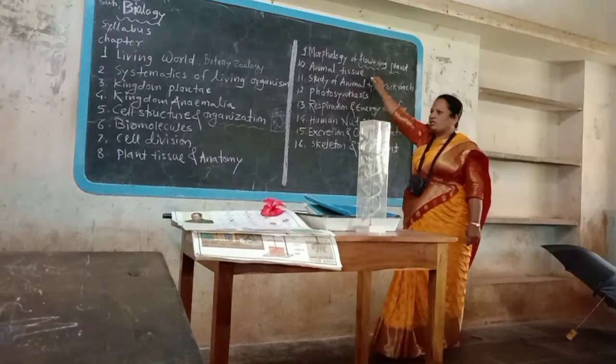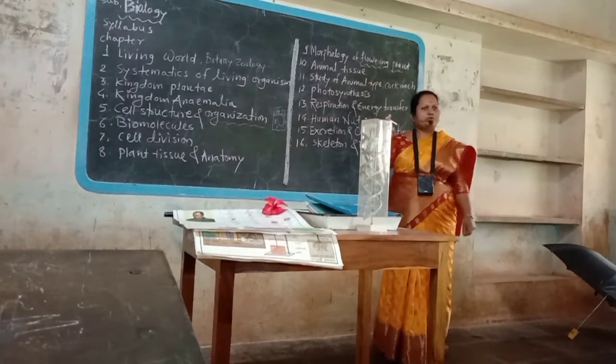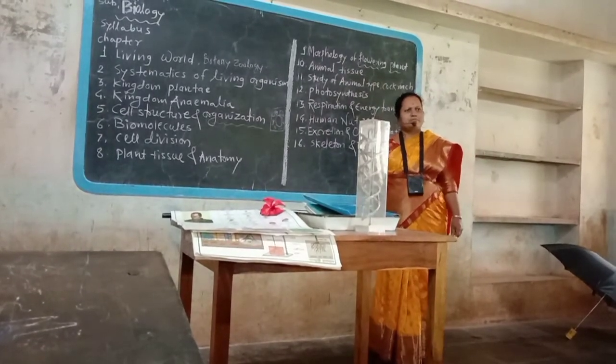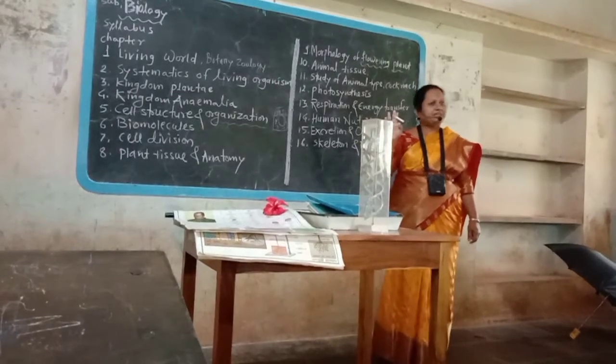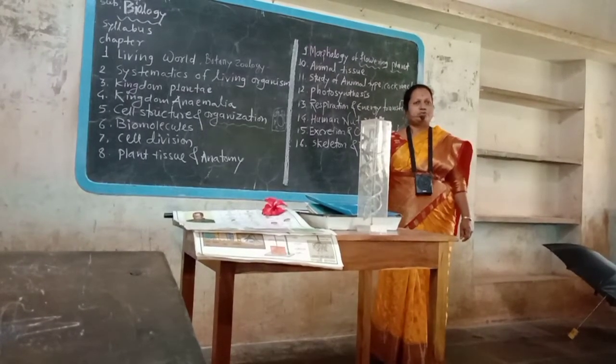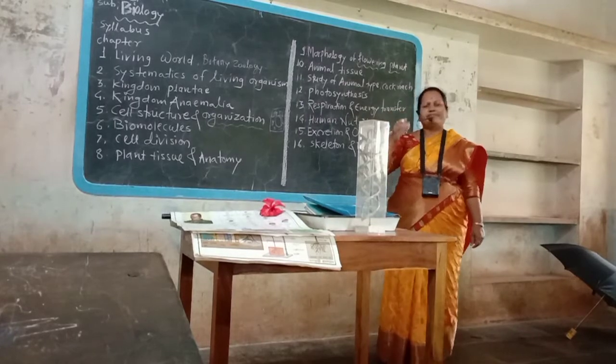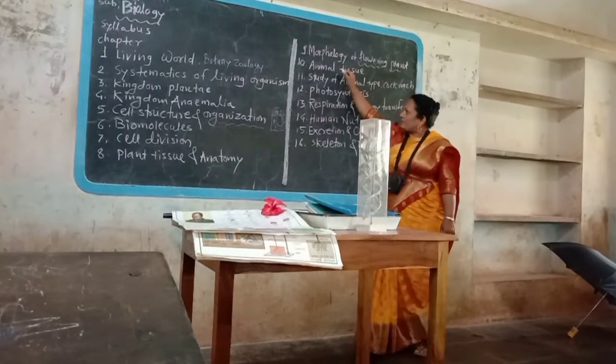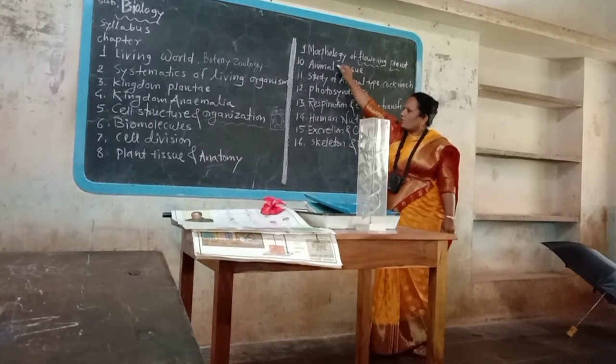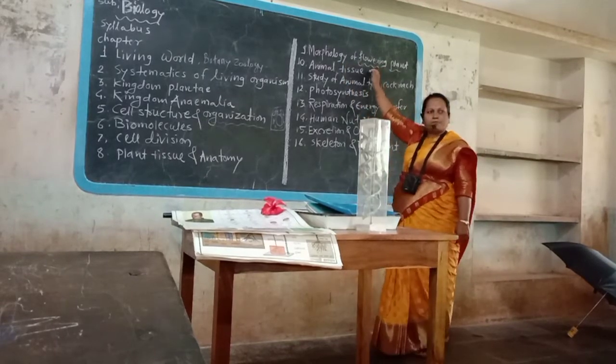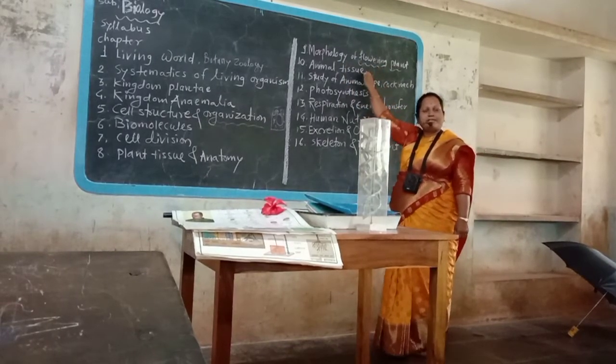Example fern. Next chapter, animal tissue. Animal tissue consists of connective tissue, areolar tissue, simple epithelial tissue, complex epithelial tissue. In the plant, xylem and phloem. These are the types of tissue. Here we can study in the animal tissue. We can study connective tissue as well as adipose tissue.